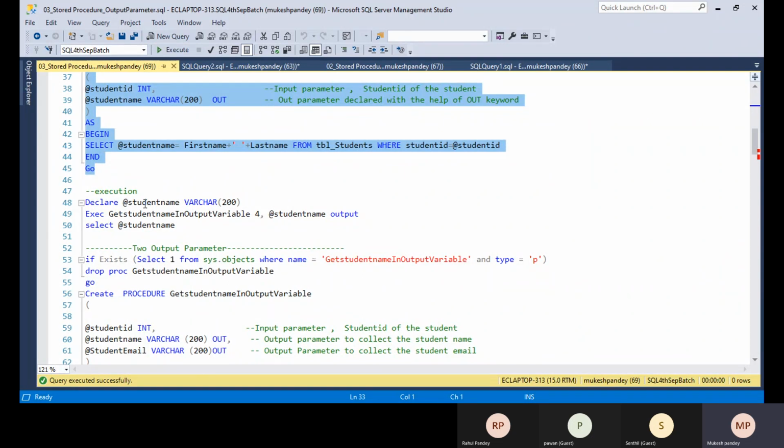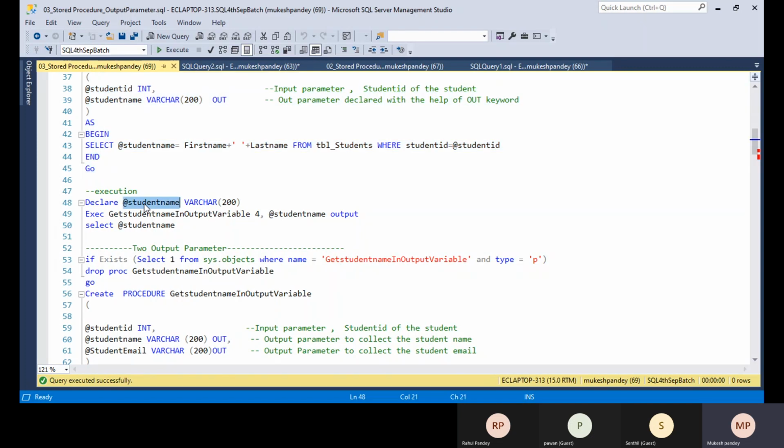So while executing the stored procedure, it is mandatory to declare the variable for the output parameter. I need to declare it; you can give the same name or a different name, there is no issue. I'm giving the same name, student name, and I'm executing the stored procedure get student name with the input parameter value.